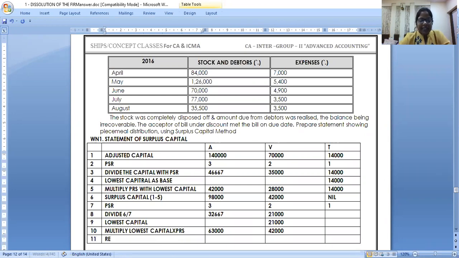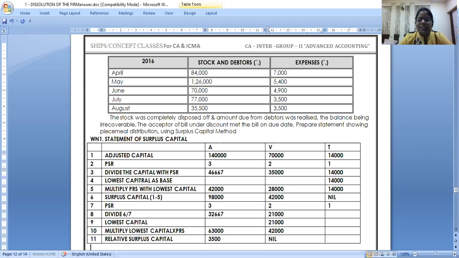What is the relative surplus capital? 98 divided by 63. How much are you getting? 35,000. Next, how much are you getting? Nil. First table is over. I said I will teach you 3 tables and then we will come to the answer. And purposely I have taken a huge jumbo problem. In exam, I'll tell you what all tables you can skip. Did you enjoy doing this?